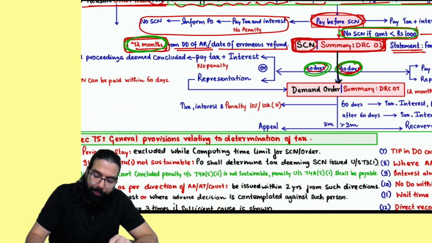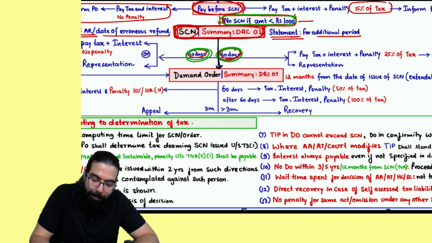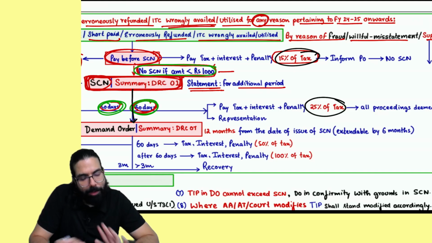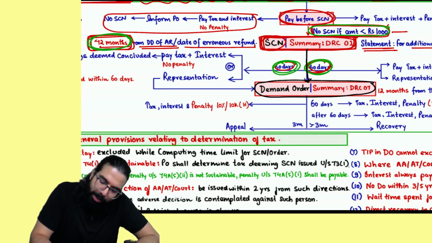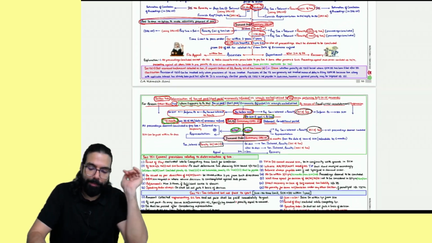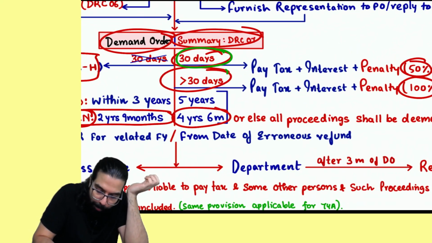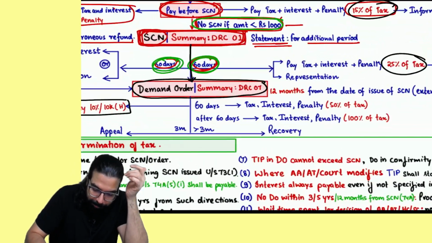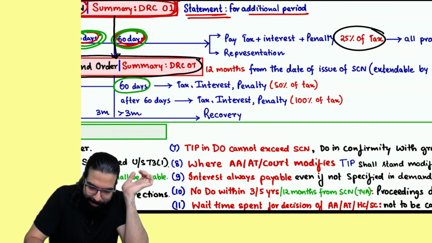Now the demand order will come. Sir, if you make the payment, close the chapter. If you don't make the payment, give a representation. Sir, 15% penalty, 25% penalty only. No changes. Sir, the demand order came. If the demand order has come, in a non-fraud case, penalty was 10% or 10,000, which is still there. Fraud cases, if they pay within 30 days, 50% penalty, more than 30 days, 100% penalty. Here they have told, if they pay up to 60 days, 50% penalty.